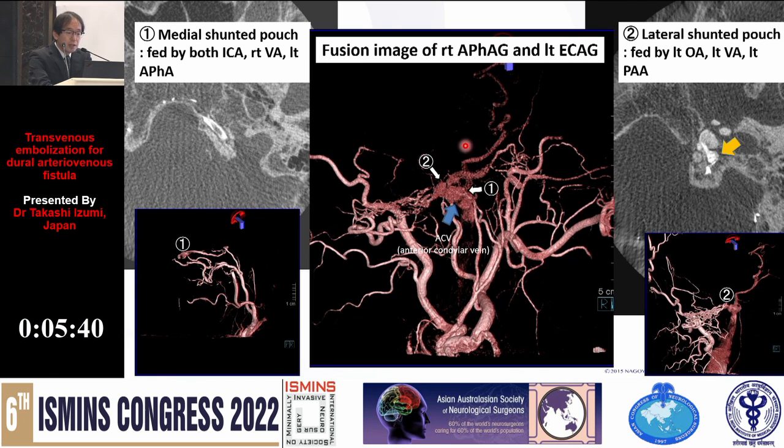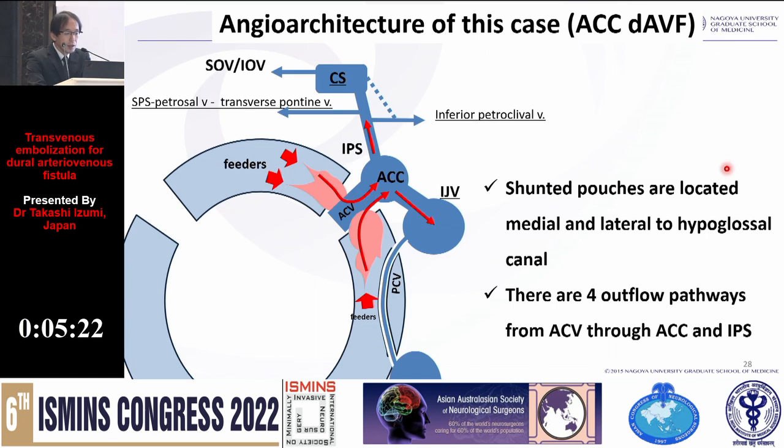This shunt has a medial side and a lateral side shunted pouch. Here the lateral shunted pouch is here. This pouch is fed by the left occipital artery, the vertebral artery, and the posterior auricular artery is here. Here is the schematic of this case: the medial side and the lateral side shunted pouches are located on both sides.